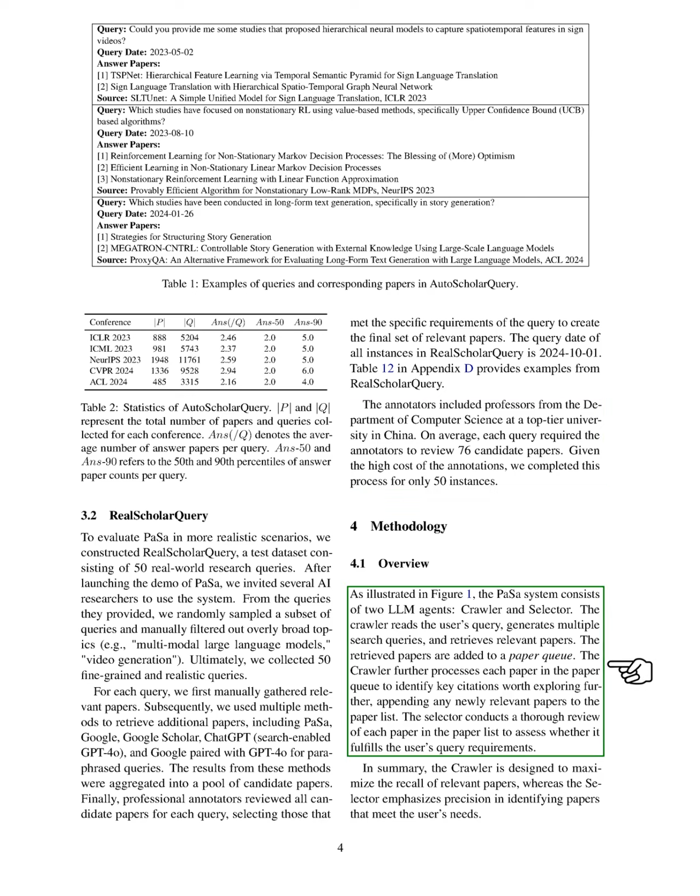Our PaSa system consists of two LLM agents, the crawler and the selector. The crawler interprets the user's query, generates multiple search queries, and retrieves relevant papers, which it adds to a queue. It also processes each paper to identify key citations and adds any newly relevant papers to the list. The selector then reviews each paper to determine if it meets the user's requirements. Essentially, the crawler focuses on maximizing the number of relevant papers, while the selector aims for precision in identifying those that truly fit the user's needs.